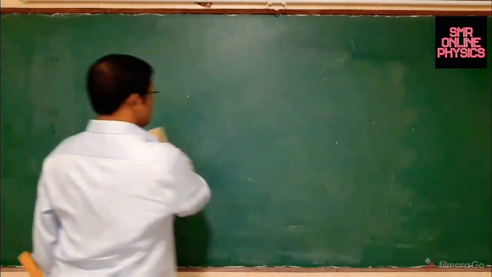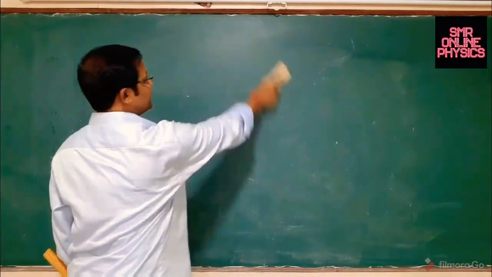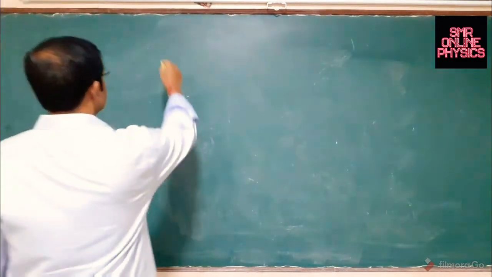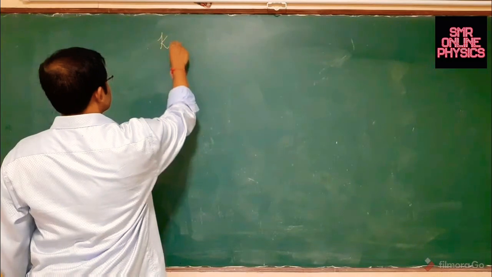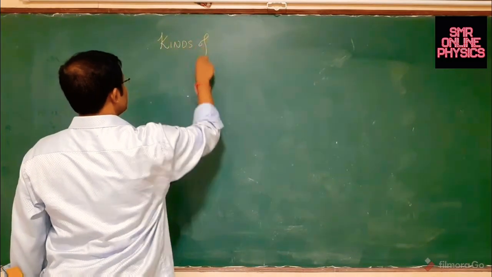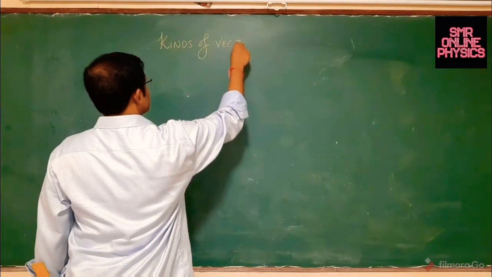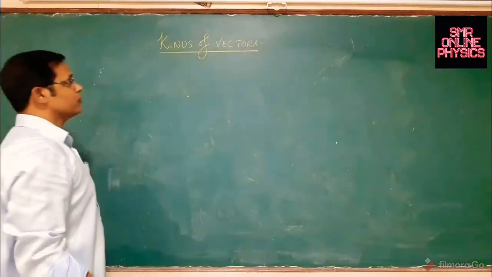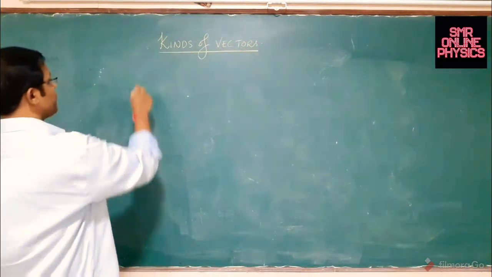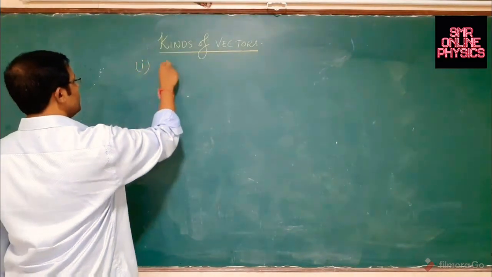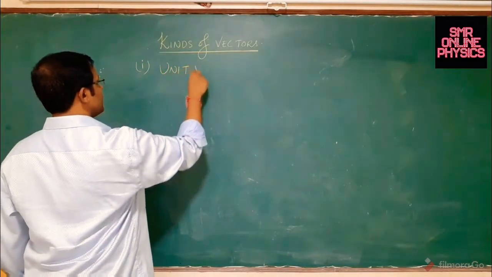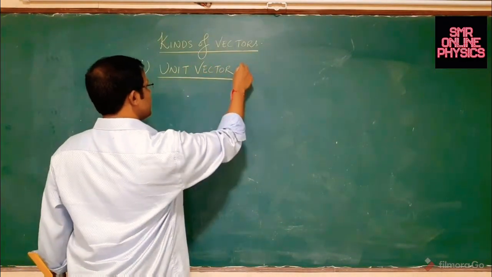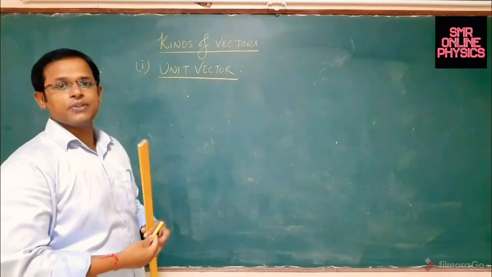Now let's quickly move on to some kinds of vectors. How many kinds of vectors should you actually know? This is the first class. We will start and stop with the basic requirement to move forward. One very important vector you should know, it's going to help us a lot, is called the unit vector. What is a unit vector? Catch it from the name itself.